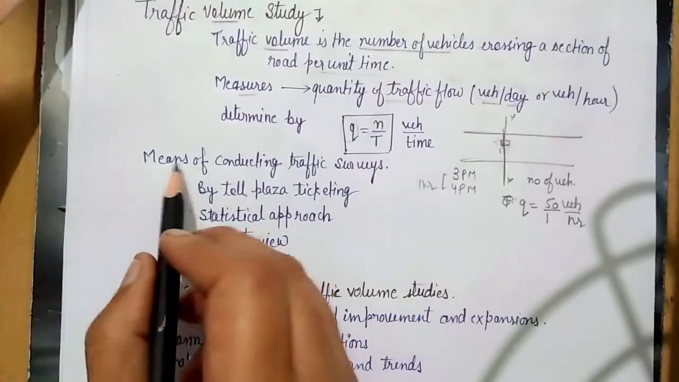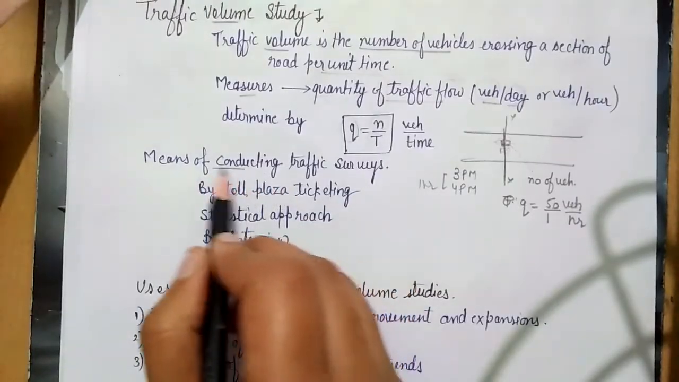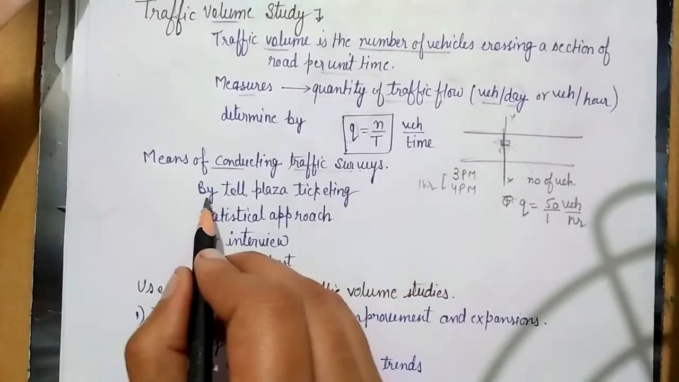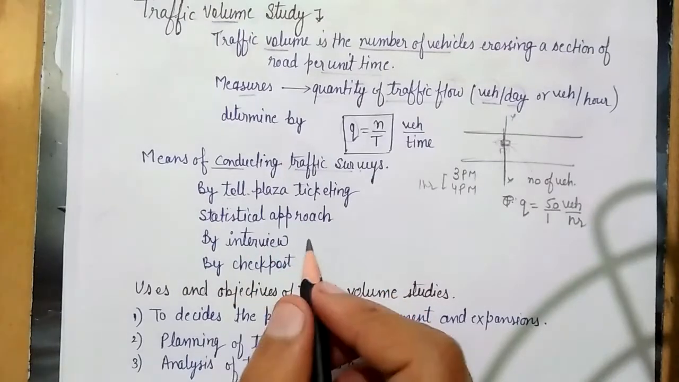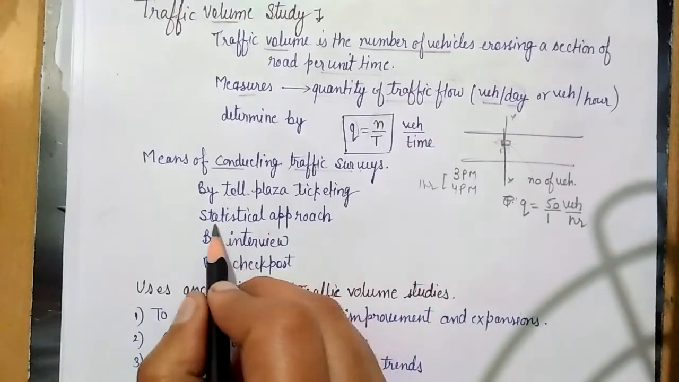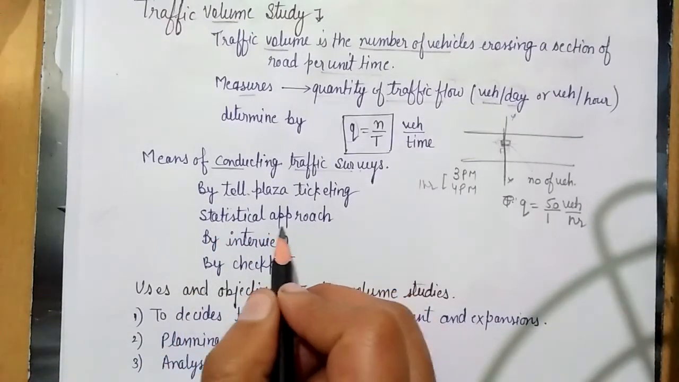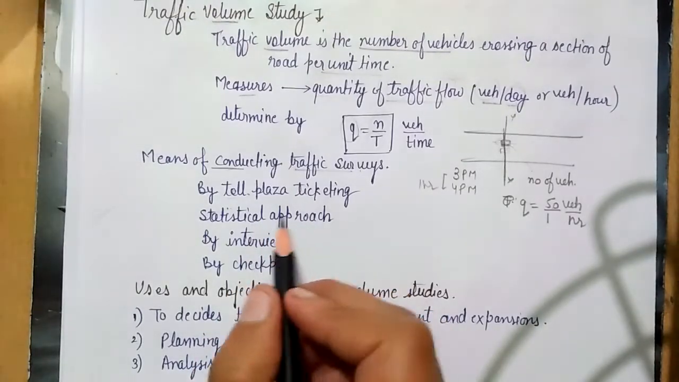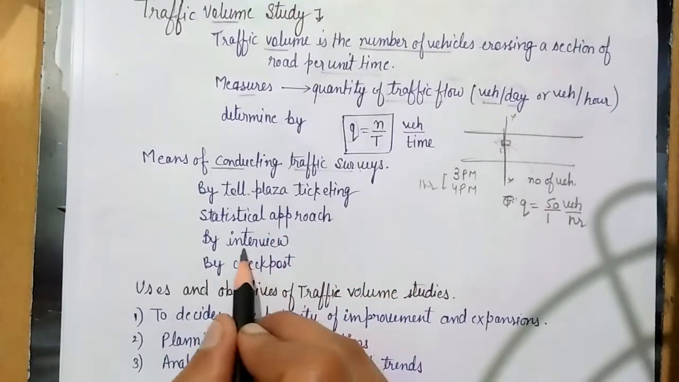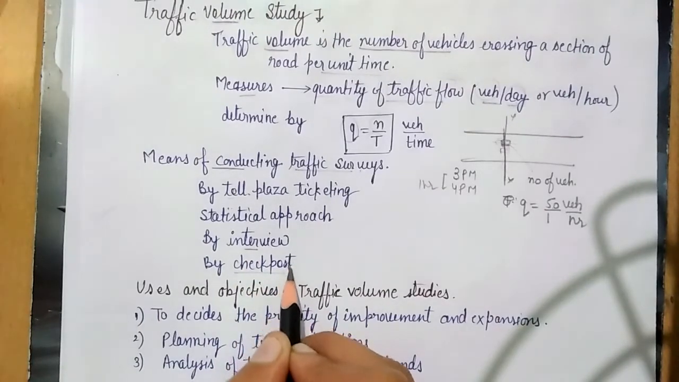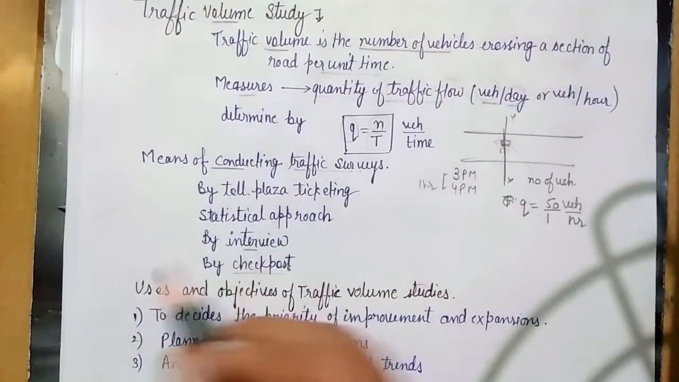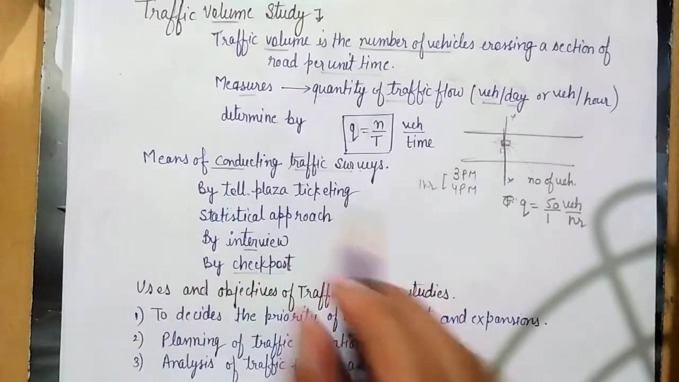Okay, so how can we conduct the traffic surveys? By toll plaza ticketing, by statistical approach. There is some statistical approach by which we can find out our traffic volume, right. By interview methods and by check posts. We will discuss these methods in detail in the next lecture.